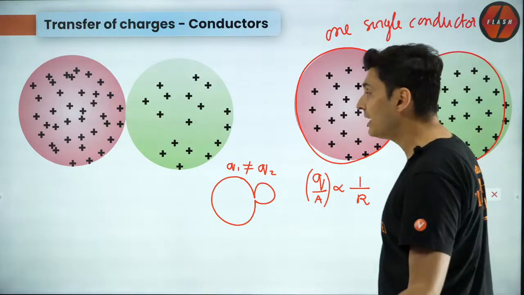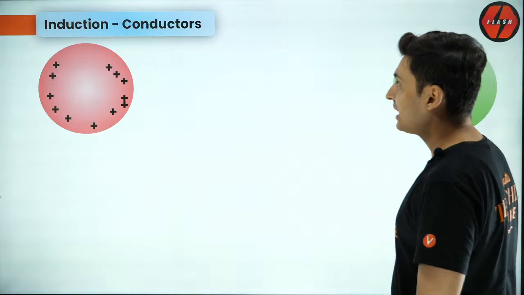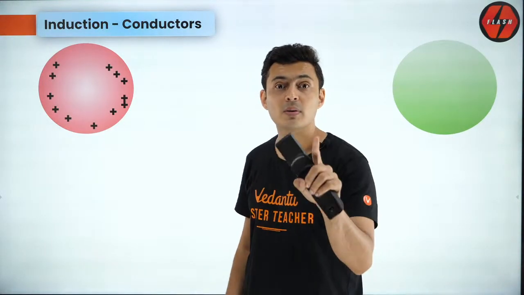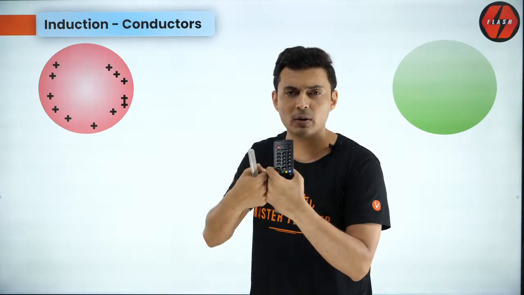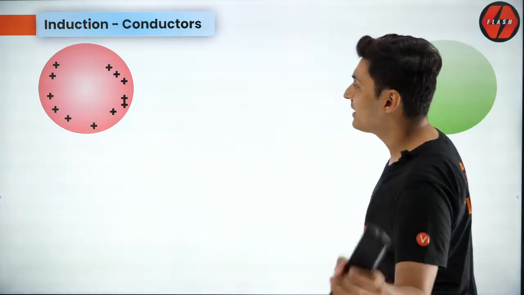Yes, charges can only leak when there is a conducting surface around it. Next, induction. What was the first method of transfer called? Yes, direct contact, using a wire or direct contact. The second method is induction. So what is induction?